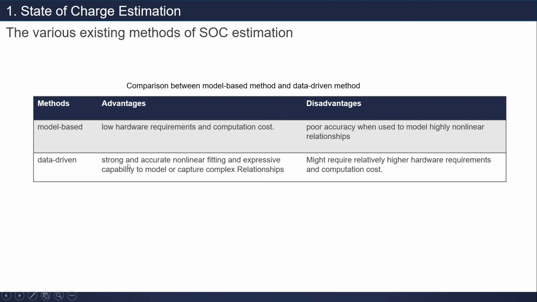In data-driven, using a data-driven model, the advantage is strong and accurate nonlinear fitting and expressive capability to capture complex relationships. But again, it has the disadvantage that it requires relatively higher hardware and also requires much data. Then it costs a little bit more expensive compared with model-based.